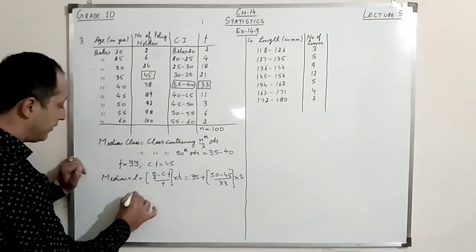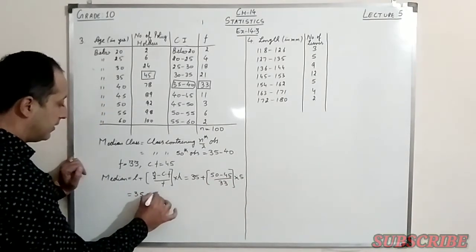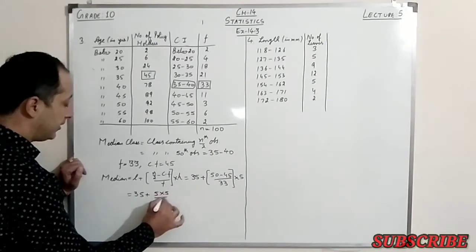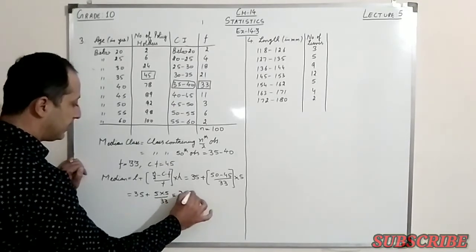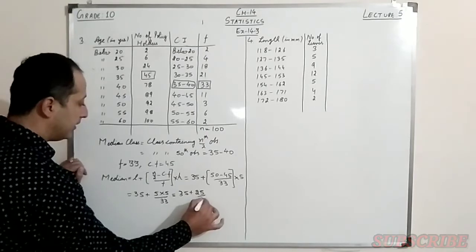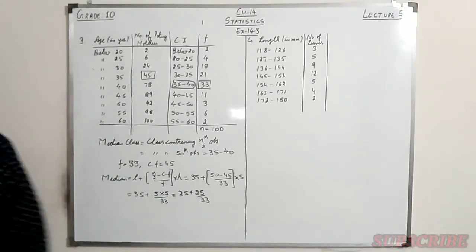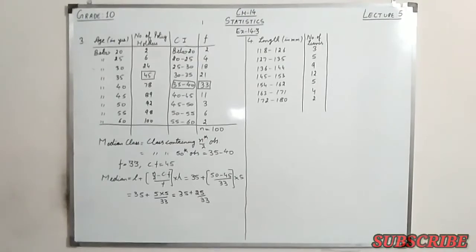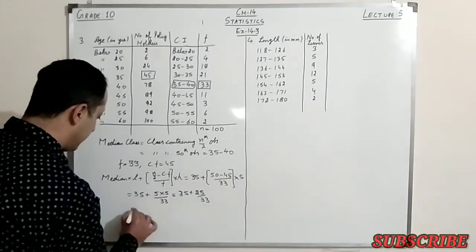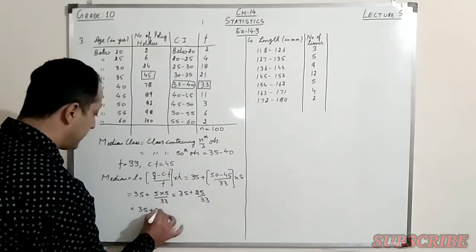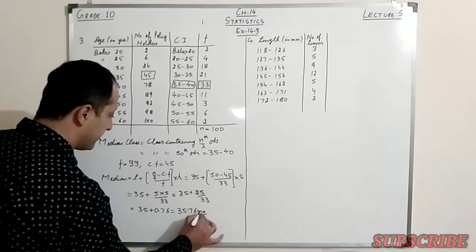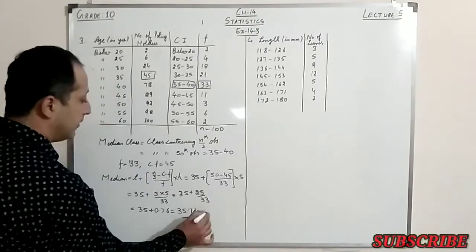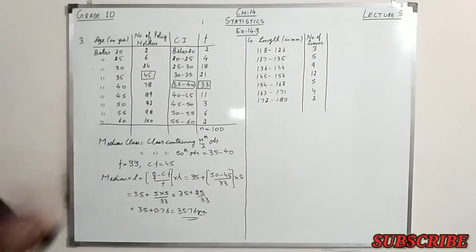So this comes out to be 35 plus 5 multiplied by 5 upon 33. So that is 35 plus 25 upon 33. Now we divide this 25 by 33. After dividing it, basically rounding it off, we get 0.76. So this is 35 plus 0.76 and I get the value as 35.76 years. Right? So this is how we calculate. Now let's go to the next question.